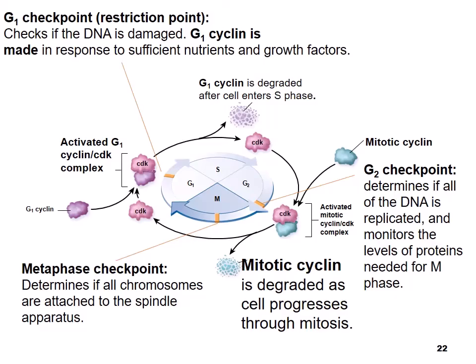The G2 checkpoint determines if all the DNA is replicated, and it monitors the levels of proteins needed for M phase. So when the mitotic cyclin binds to the cyclin-dependent kinase, we've met the G2 checkpoint, and we can go on, and mitotic cyclin is degraded as the cell progresses through mitosis. Then we get to the metaphase checkpoint. This makes sure that all the chromosomes are attached to the spindle apparatus. So those are the eukaryotic cell cycle checkpoints.